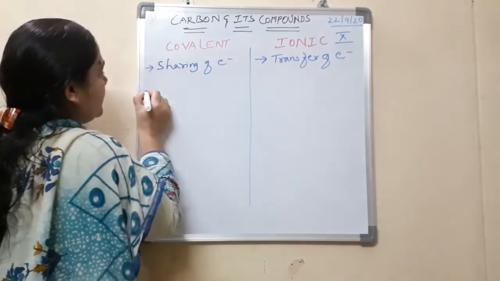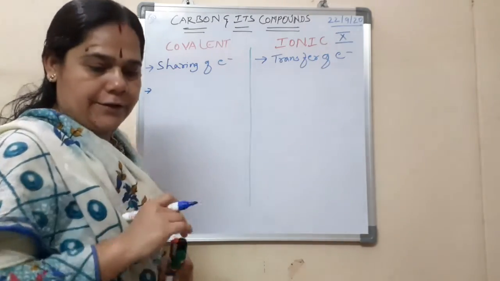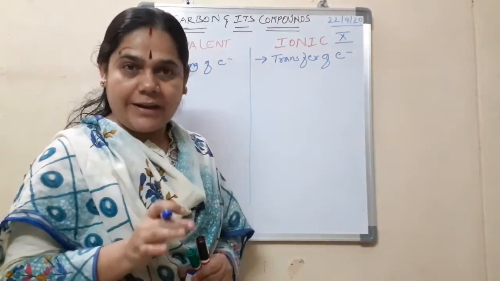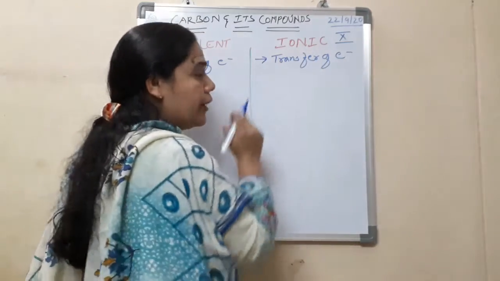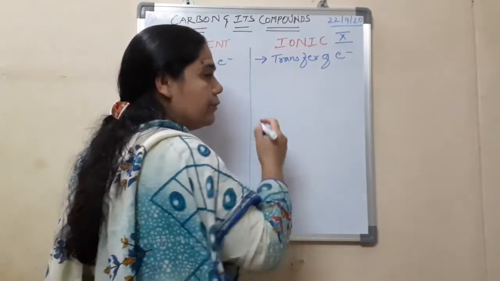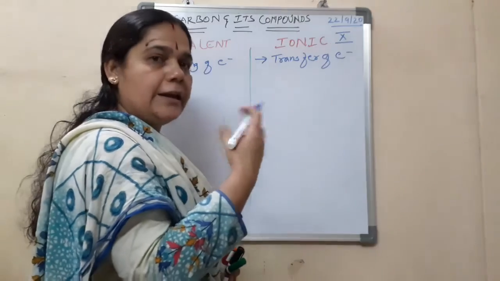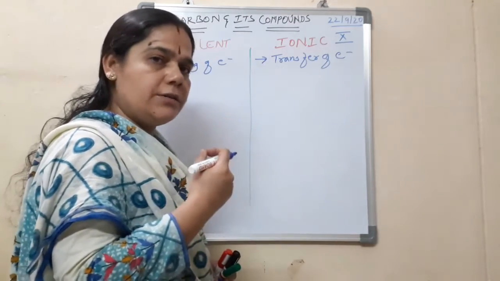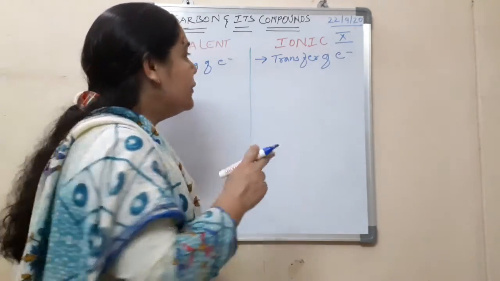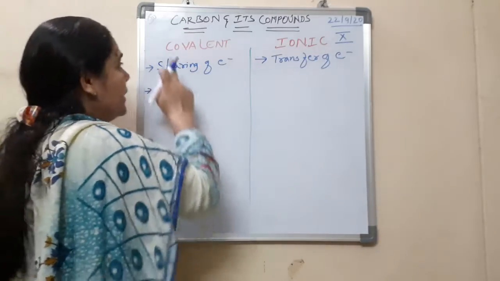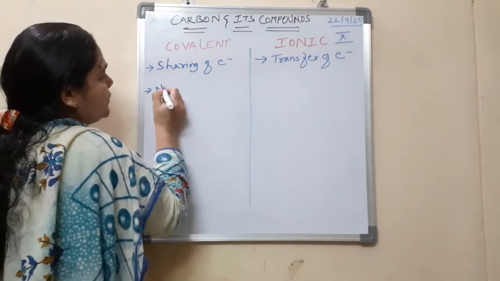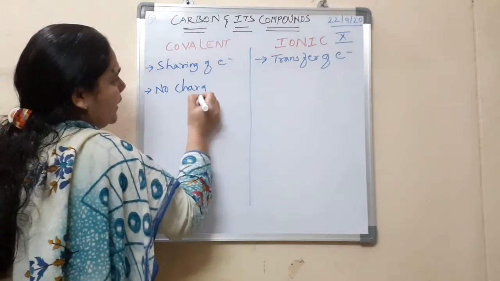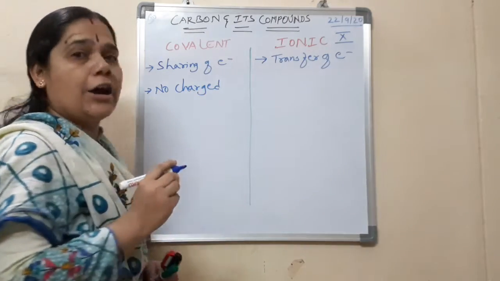Fine. Since it is a sharing of electrons, do we see any charge being attained by them? No. In the case of an ionic bond, we all know that when sodium donates, it becomes positive, and when chlorine accepts, it becomes negative. So you see that there are charged particles here, but here no charged particles; the atoms are not ionized.